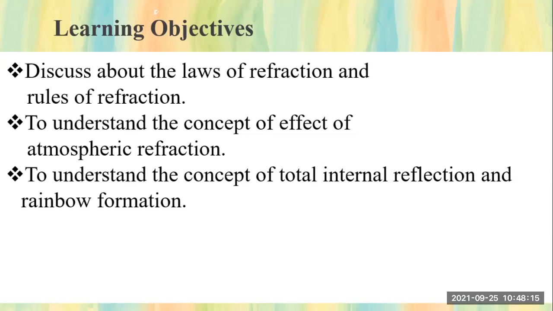Second, to understand the concept of the effect of atmospheric refraction. This we are going to see today, how the effect of atmospheric refraction takes place. Then third, to understand the concept of total internal reflection and rainbow formation. This is the point we are going to learn again in this chapter. This we have to complete in 4 sessions. Today is the third session; 2 sessions we have already completed. So let's revise some points and then we'll go to today's point.